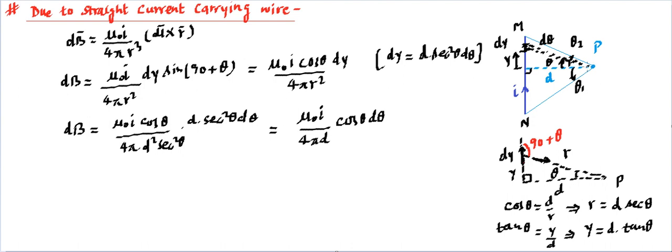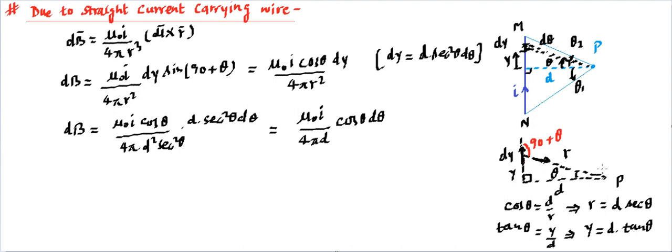Then we will think about the direction of this dB, that means the direction of dl cross r vector. If this is dl, that is dy, and this is r, and we do the cross product for the point P, you'll find the cross product is going to be perpendicular to dy and perpendicular to r, that is, perpendicular to this plane. Then it is either outward or inward of the plane.